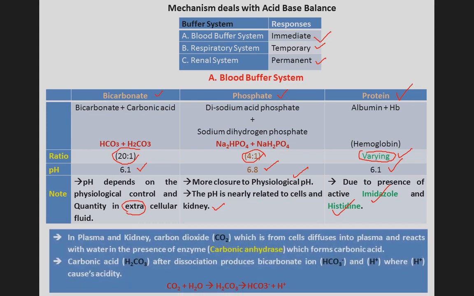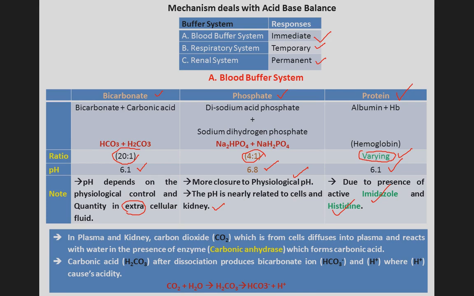Next, in plasma and kidney, carbon dioxide from cells diffuses into plasma and reacts with water in the presence of the enzyme carbonic anhydrase, which forms carbonic acid. Carbonic acid after dissociation produces bicarbonate ion and hydrogen ion, where hydrogen ion causes acidity.